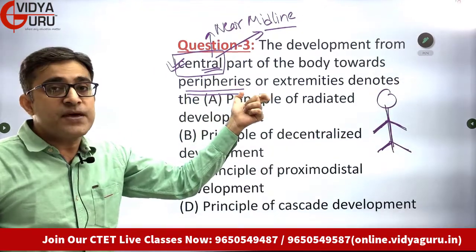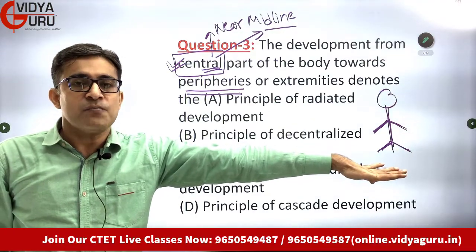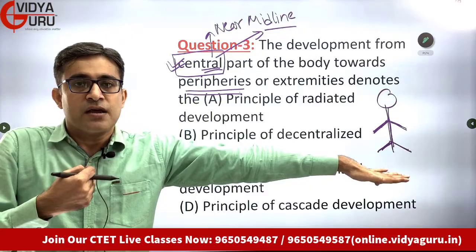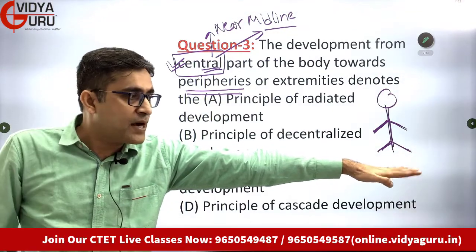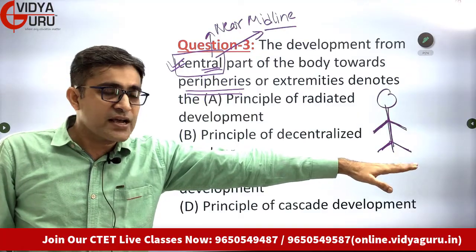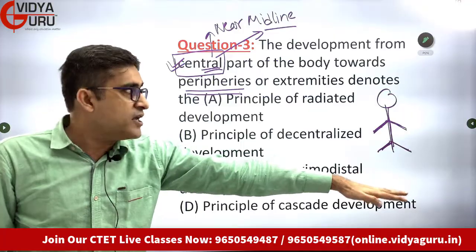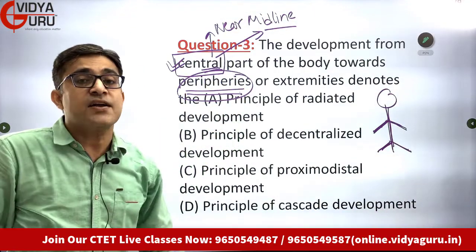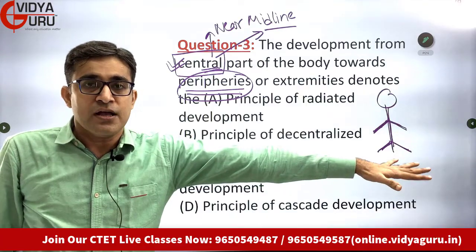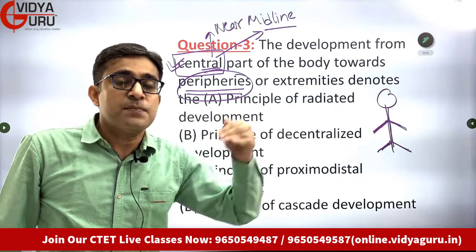What do we mean by the peripheries? Students, look at it. What is that part of my body which is most distant from the midline? That part is my fingers. So fingers are at the greatest distance from the midline of the body. So these are the peripheries that we are talking about. That means our feet, our hands. So the fingers are the most distant part of our body.